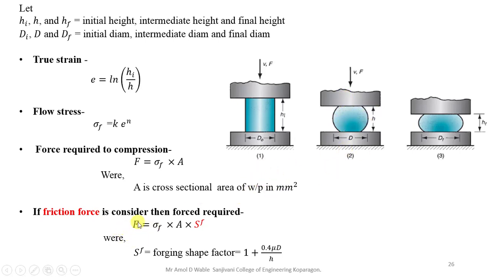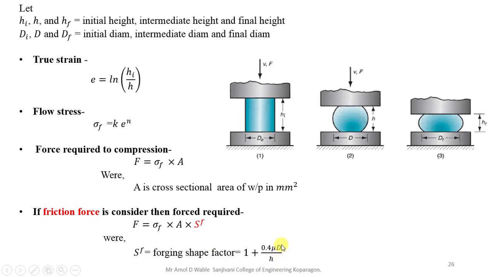So in this case, frictional force will be equal to flow stress into area into forging shape factor. This term is called the forging shape factor. It is given as 1 plus 0.4 mu d upon h.